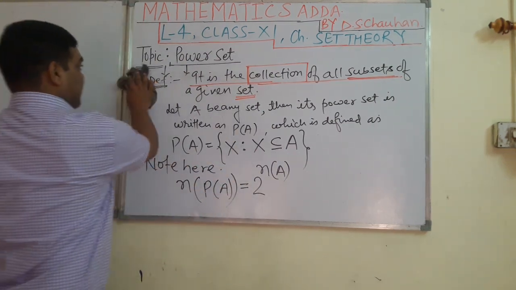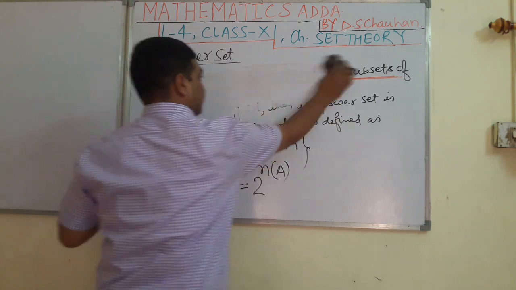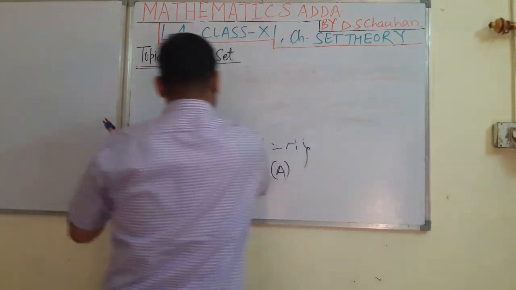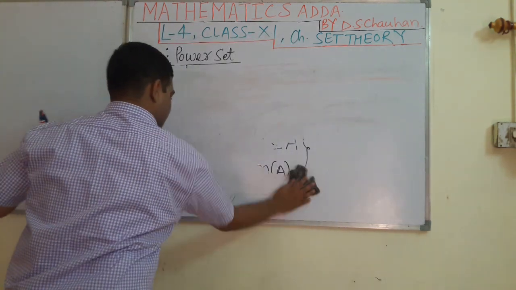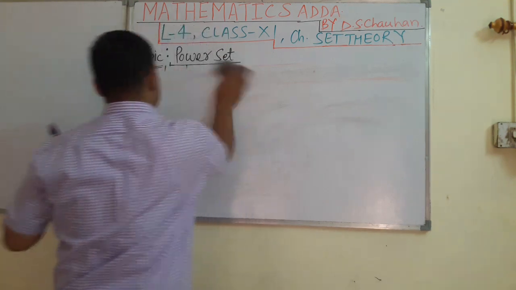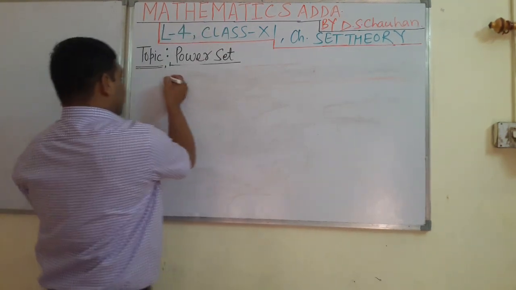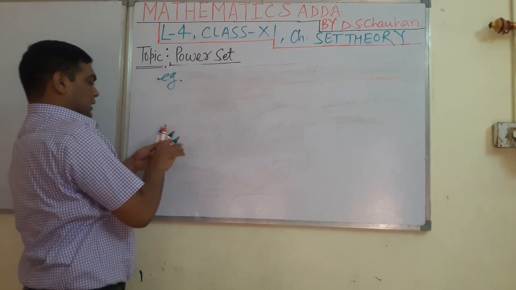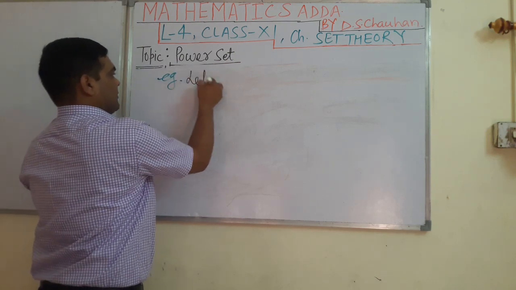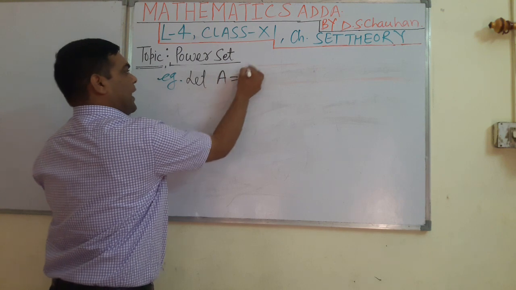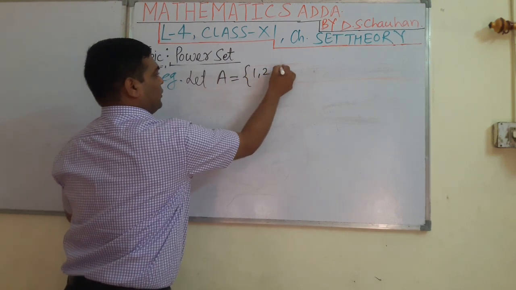Now here are some examples, students. Suppose, students, here is one example. Let set A have the elements 1, 2, 3.